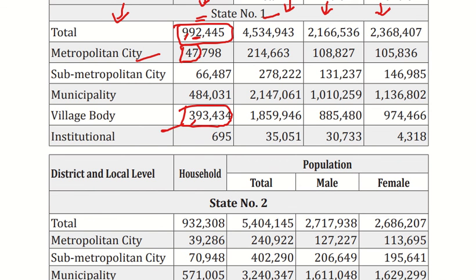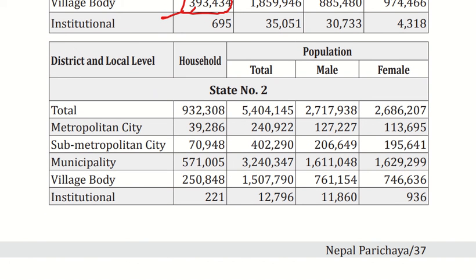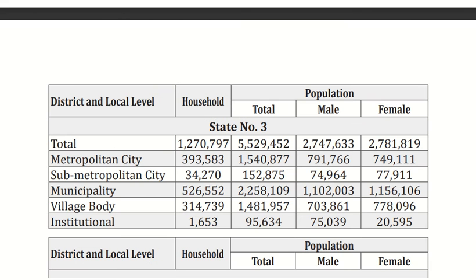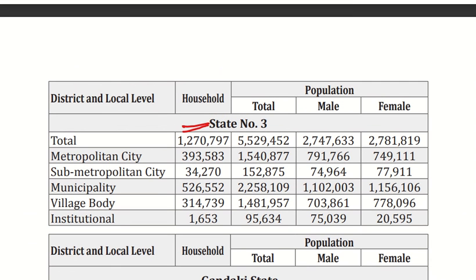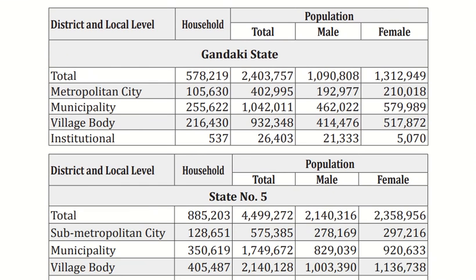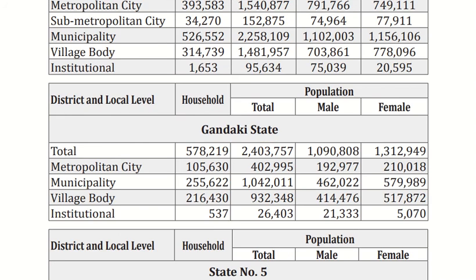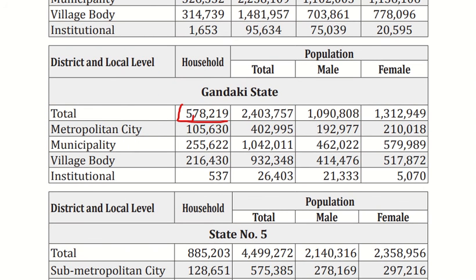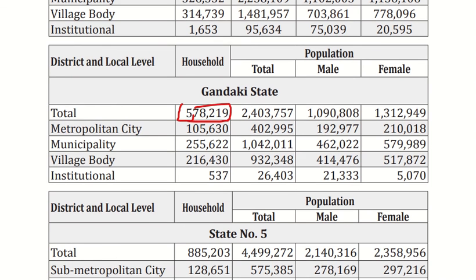If we move to state number 2, the population is 9,32,000, and the metropolitan city has a population of 39,000. Similarly, in state 3 the population is 12 lakh. In the Gandaki state, that is state 4, we have a population of 5 lakh 78,000.